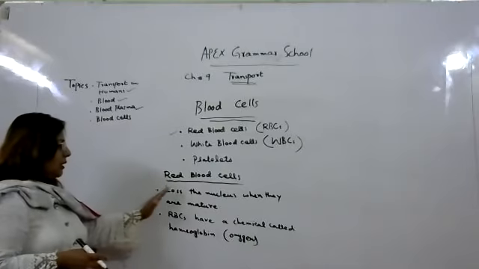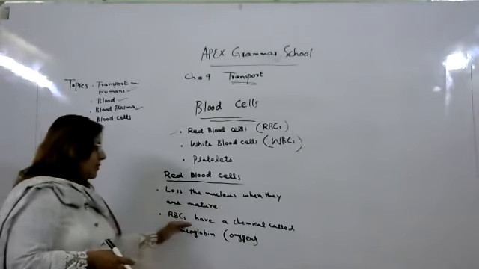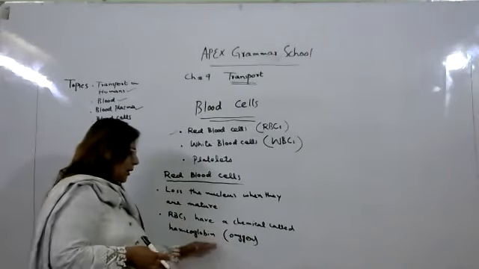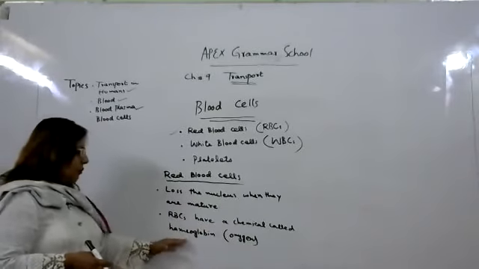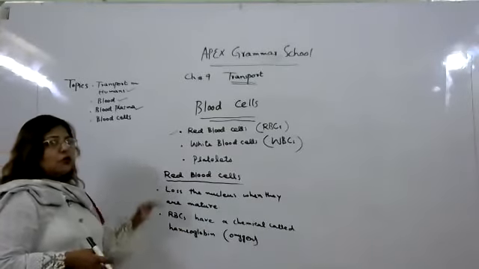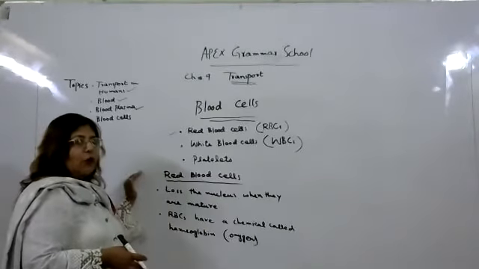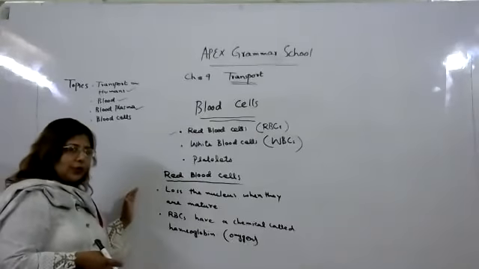So first, they lose the nucleus when they become mature. Secondly, RBCs have a chemical called hemoglobin, and the color of the red blood cell is due to hemoglobin. When this hemoglobin is attached to the red blood cell, it gives them the pigment of red color, and because of that, these cells become red.